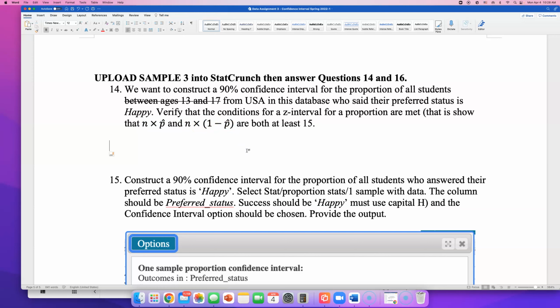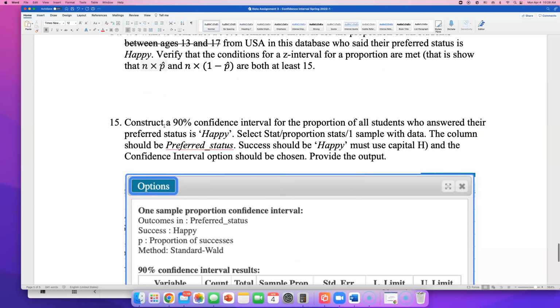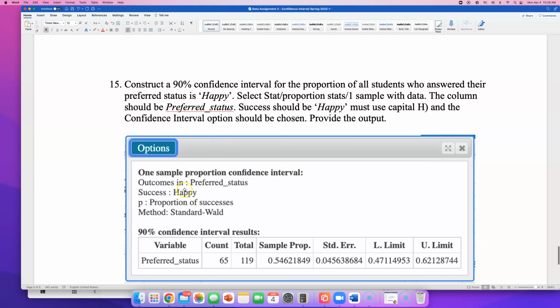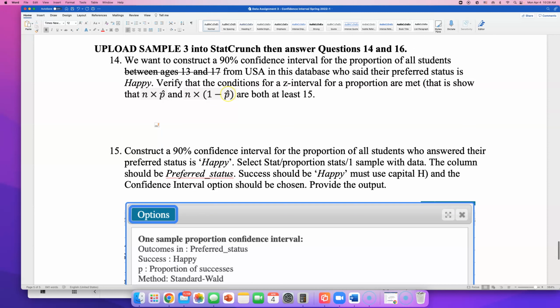Like, what does that mean? Okay, now p hat is the proportion of students in the sample who said they want to be happy. Okay, 1 minus p hat is the proportion of students who said they'd rather be something else.